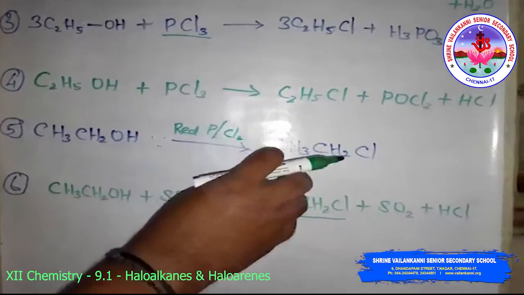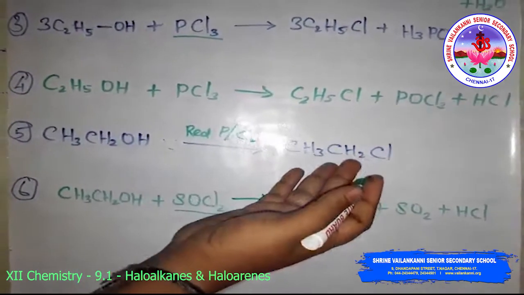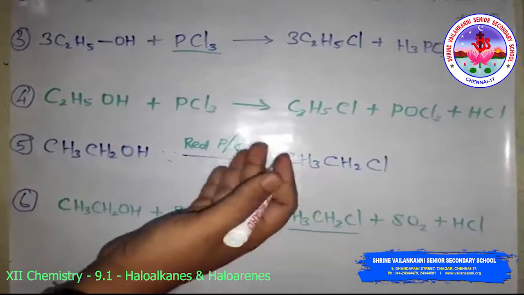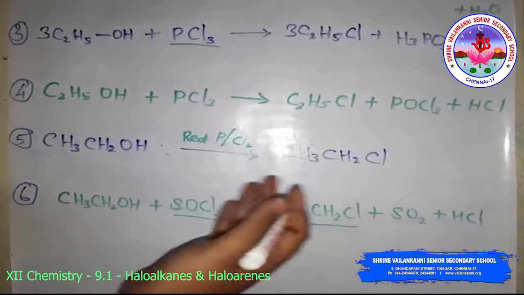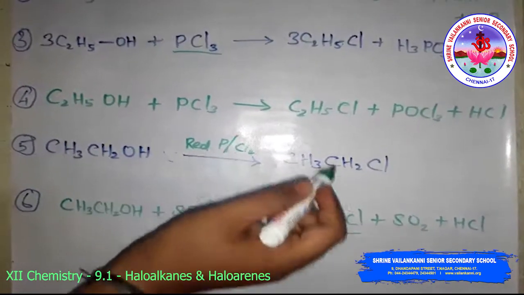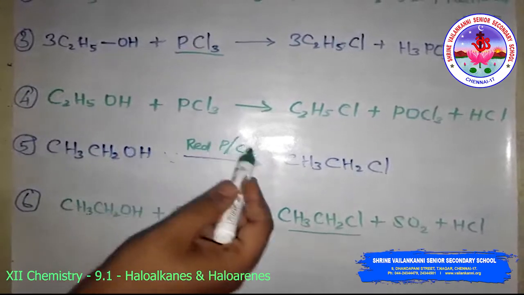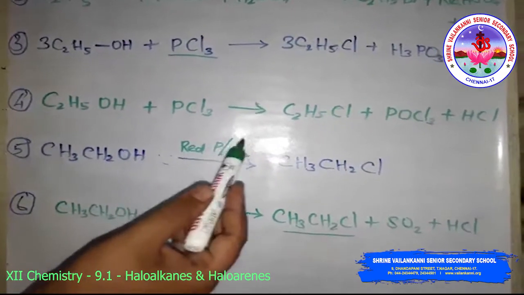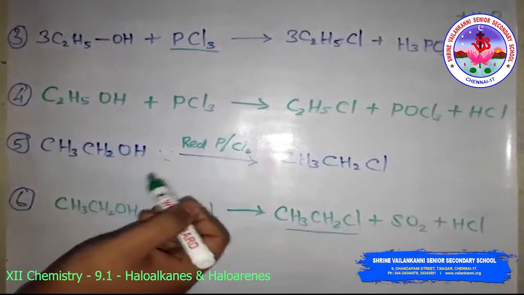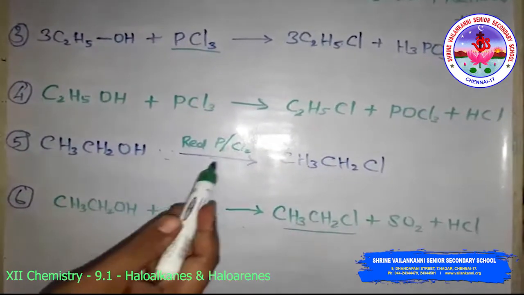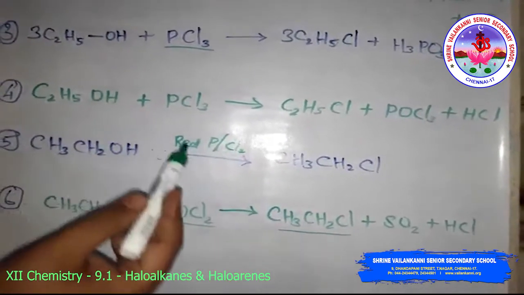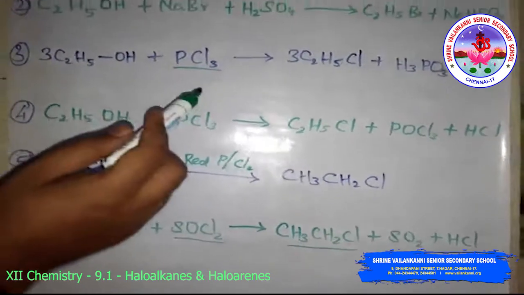The preparation of alkyl chloride is carried out either by passing dry hydrogen chloride gas through a solution of alcohol or by heating a solution of alcohol in concentrated aqueous acid. So these are the methods of preparation.